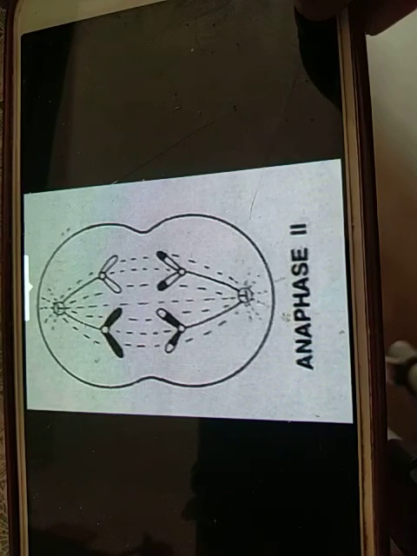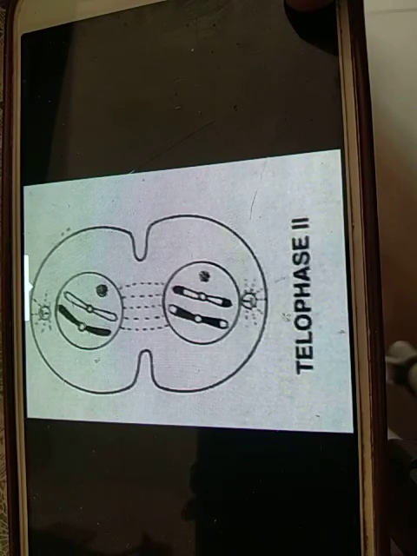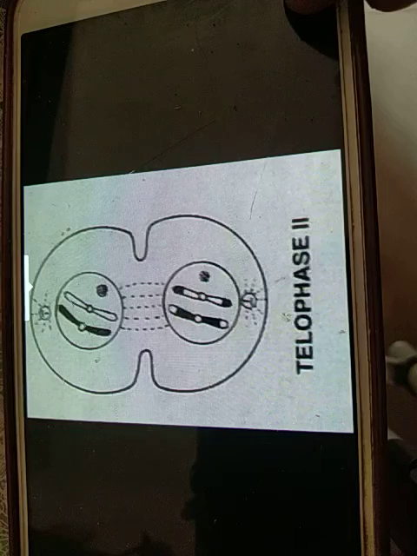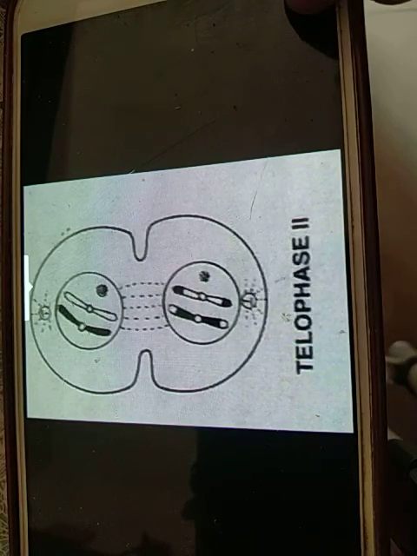Now next is the telophase 2. In telophase 2, the four groups of chromosomes arrange themselves into haploid nuclei. For this, chromosomes elongate very much to form chromatin. The nucleolus is also produced. This is followed by formation of nucleoplasm and a nuclear envelope. The spindle fibers usually degenerate during the telophase 2.